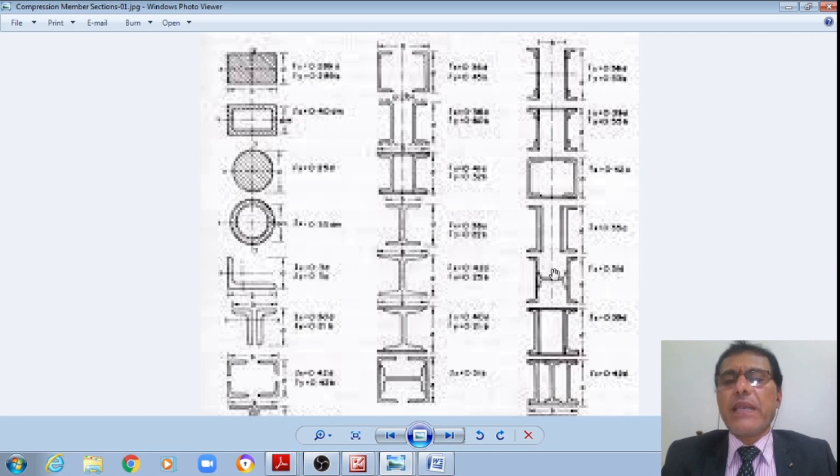Therefore, all these sections will carry heavy loads. Or even what we can do is, we can now add for the previous section one or two cover plates. Therefore, this is what is called a box section, single cell box section. These are the first web, second web. Now I would have similarly first web, second web, third web. Therefore, this is what is called a two cell box section. This will carry heavy load along with another one or two cover plates. These are the different sections which will be used as compression members, student. I hope you understood this.